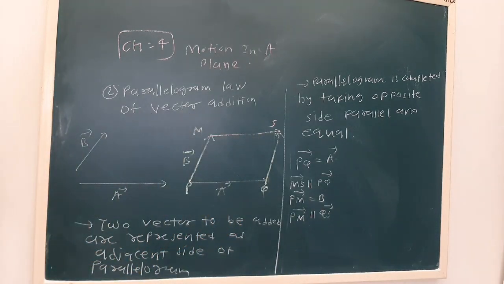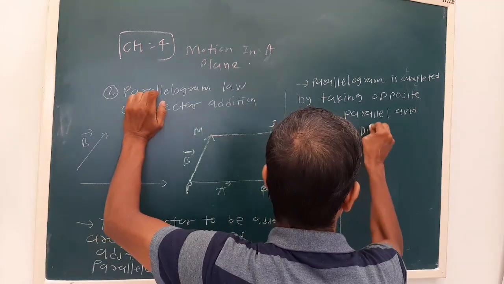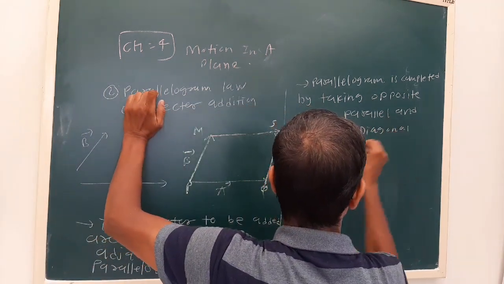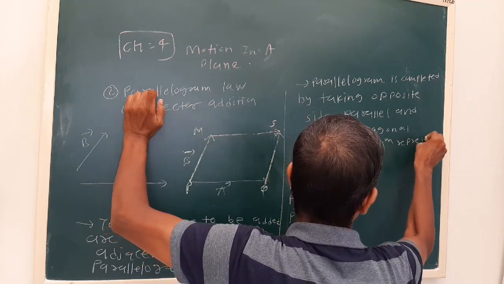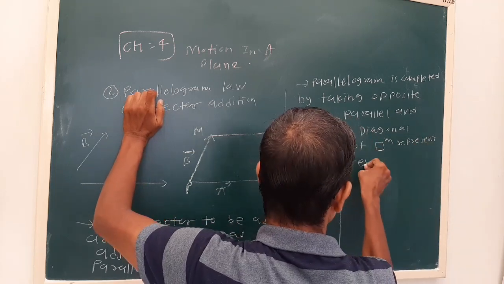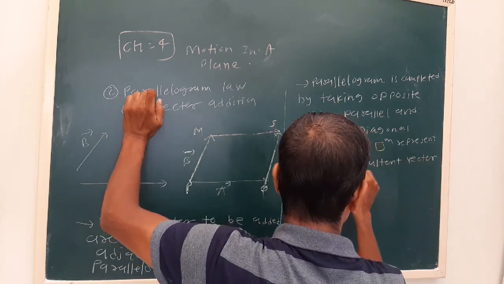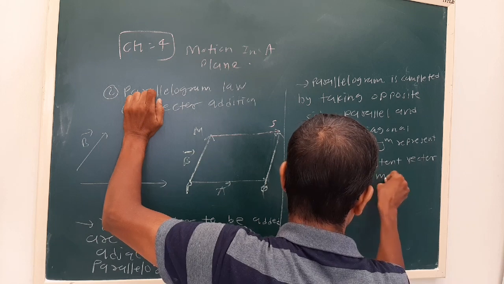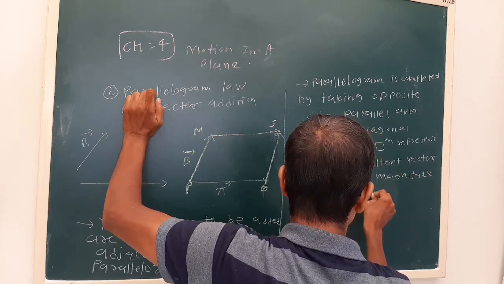Now, the diagonal of the parallelogram represents the resultant vector in magnitude and direction.